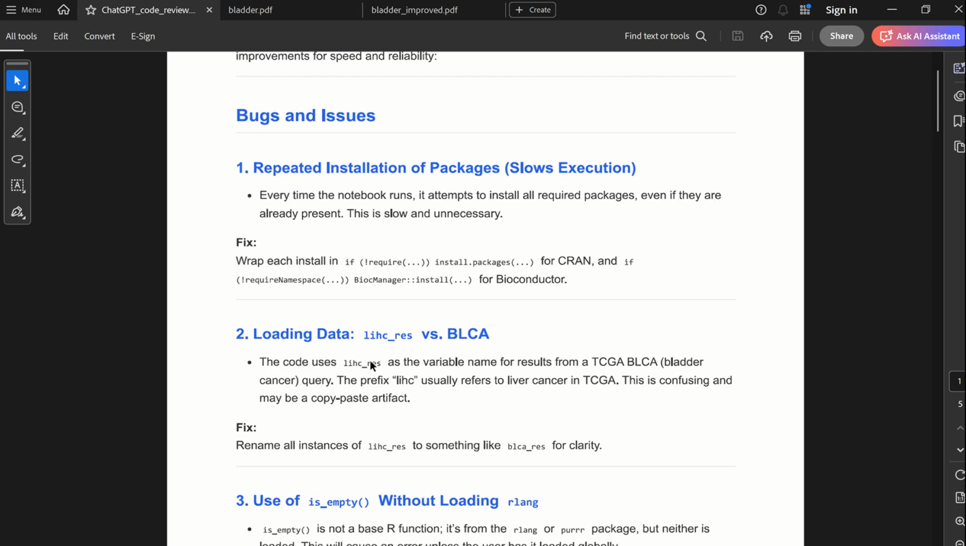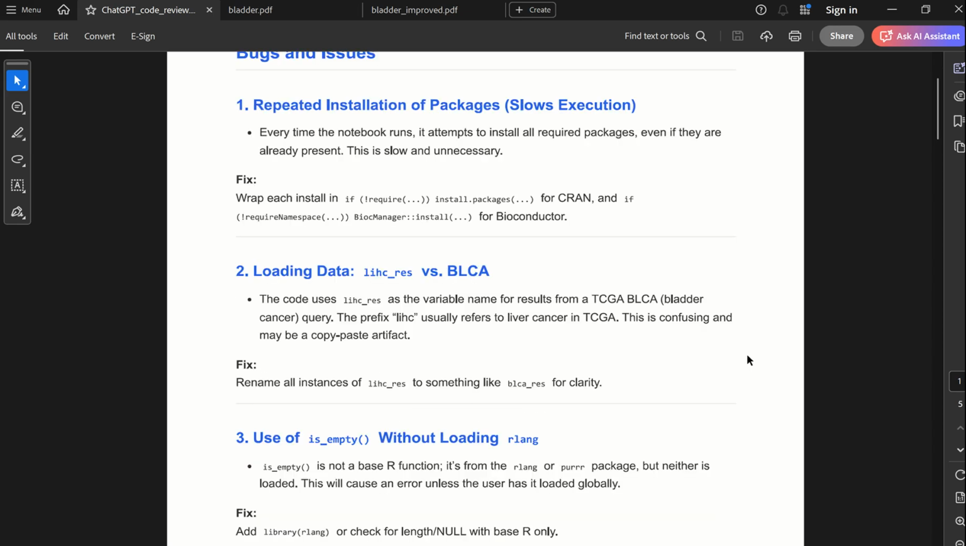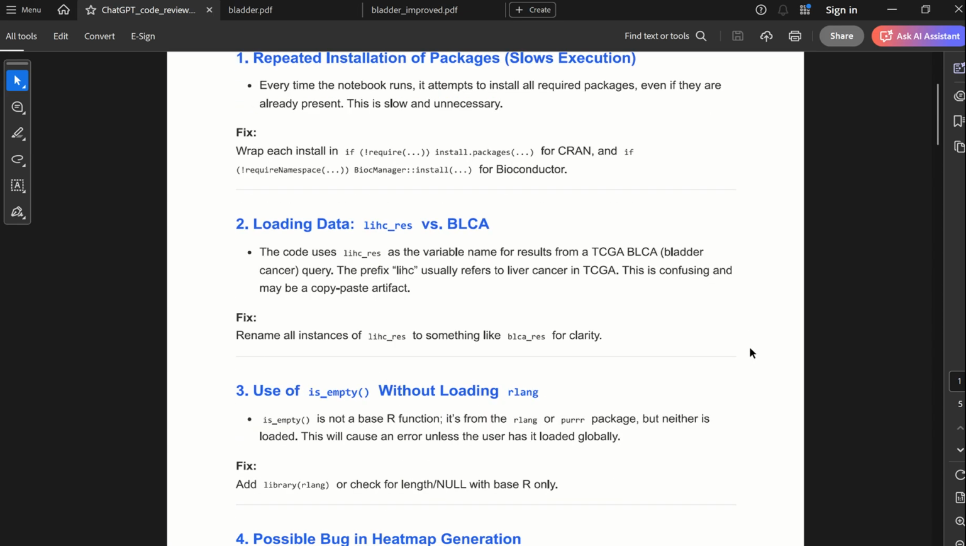This is a bug fix. I was using 2 different variable names. Instead, I should just use a single variable name. So, for example, I went ahead and renamed all the LIHC res variables to the BLCA res variable, just so that's consistent throughout the code. We don't have 2 different variable names representing the same object.